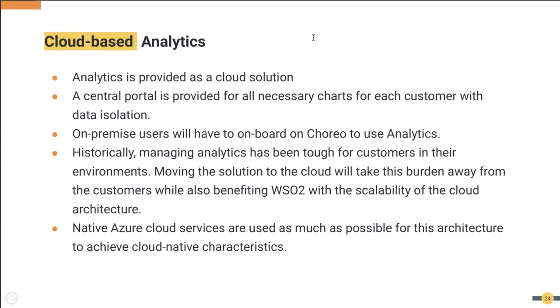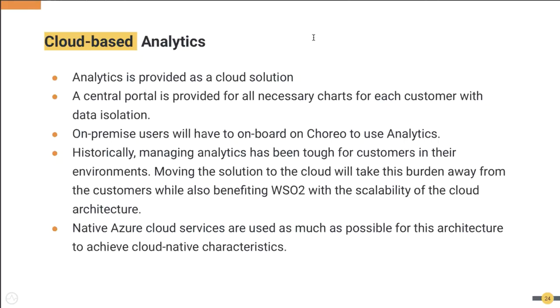From this release onward, you can configure a cloud account and get a key. You can embed that key into your API Manager runtime, then deploy your APIs. Then it will automatically communicate with the cloud and publish all your events to the cloud.